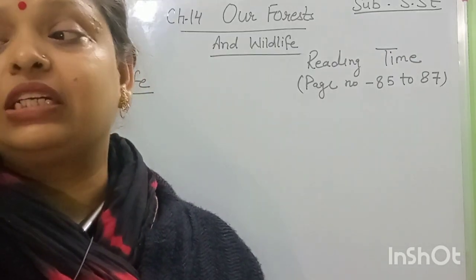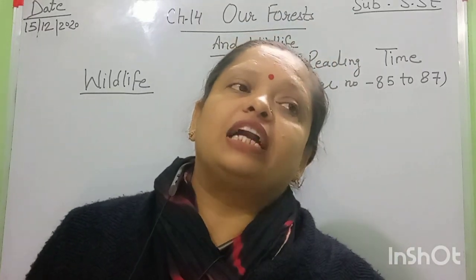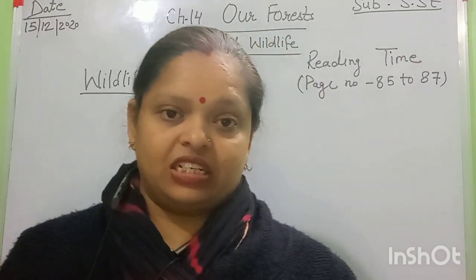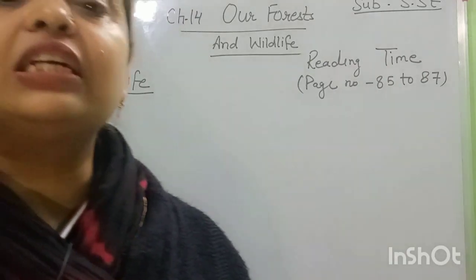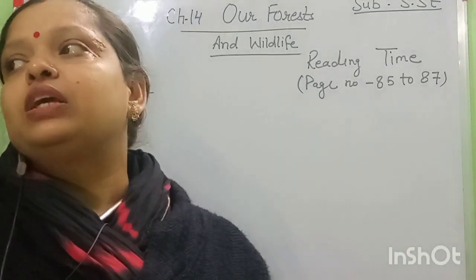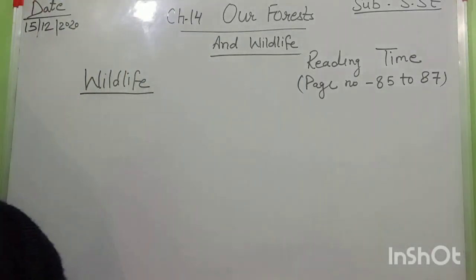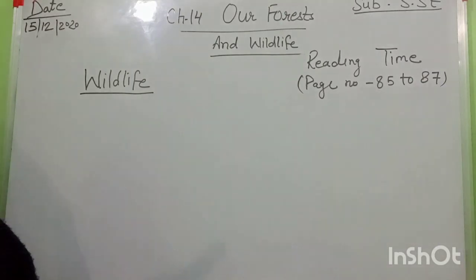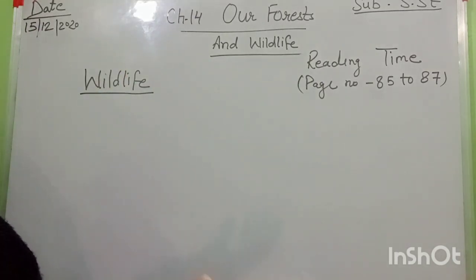Kaziranga National Park, and our government started a program to save the rhino, the Rhino Project in Kaziranga National Park. The rhino horn is used for making some medicines, and rhinos are killed because of this. Why are they killed? Because its horn fetches a lot of money. They sell this horn and get too much money.